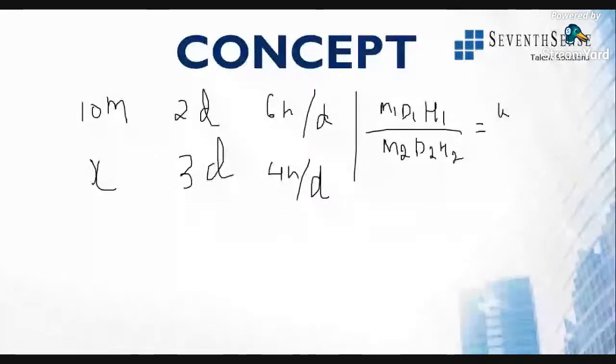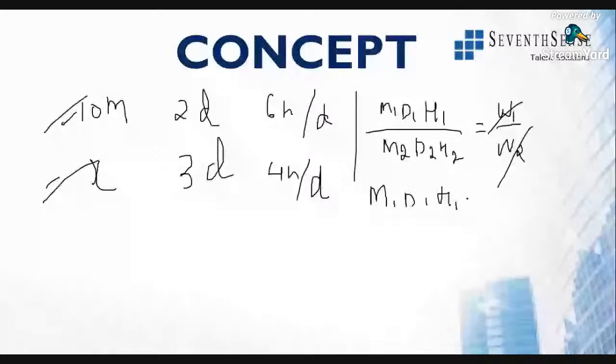So here they are starting a repair and they are asking the same road to repair. Since both the conditions are same, work is same for both of them. So it will be equal. Then the formula will become M1 D1 H1 is equal to M2 D2 and H2. All right. Now, if they ask this question, you can use this formula because the work is common. Substitute the formula there.